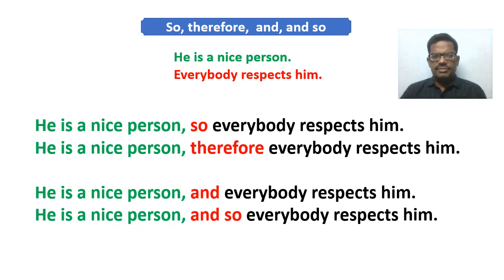He is a nice person, so everybody respects him. Here, so introduces the result clause, everybody respects him. Here, so is preceded by a comma. In the same way, he is a nice person, therefore everybody respects him. Next sentence, he is a nice person and everybody respects him. He is a nice person and so everybody respects him. Like this, these linkers introduce the result clause.